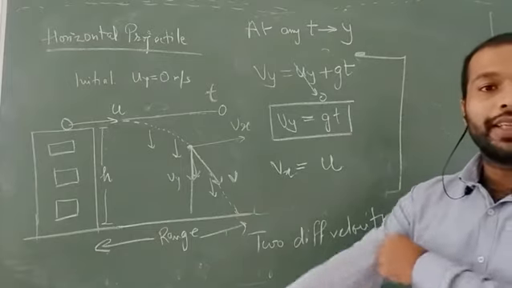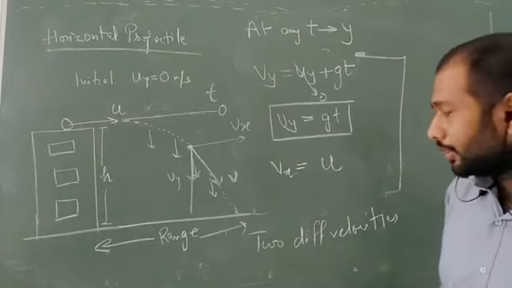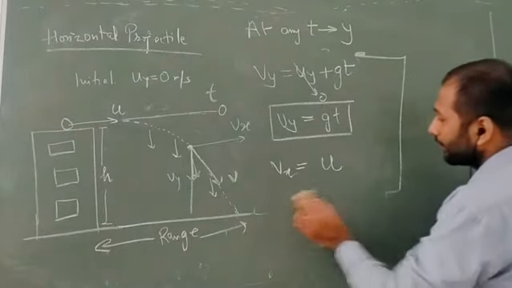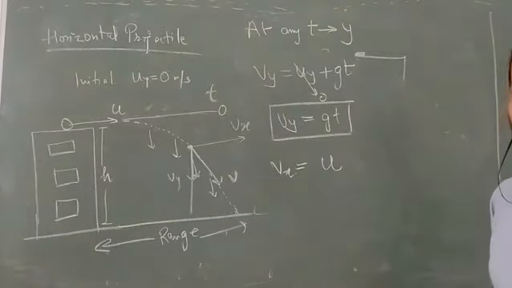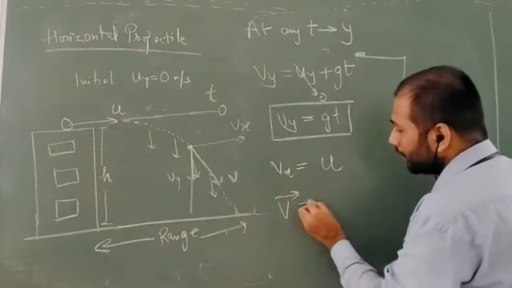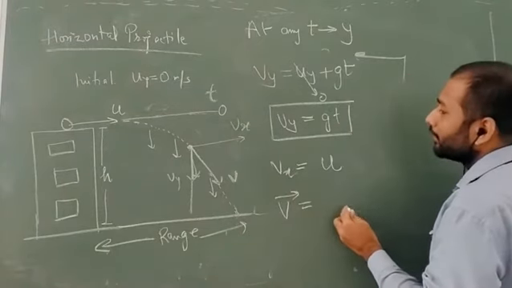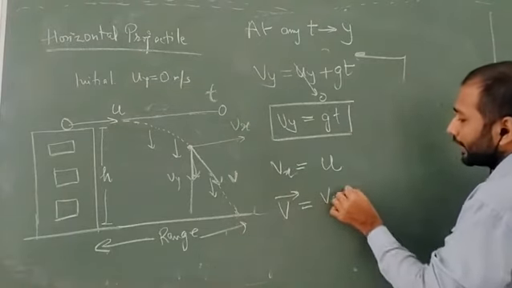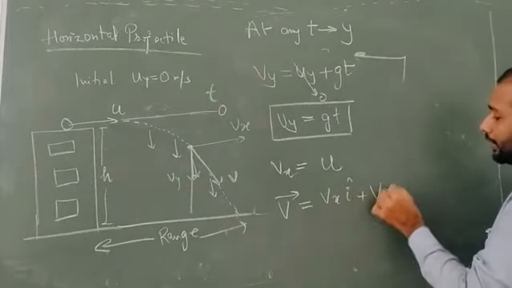So if I want to write the exact velocity, that is the resultant velocity, you can write it in terms of vectors, and then calculate the magnitude. First write it in the form of a vector. This is v at the time t, given by vx i cap plus vy j cap.